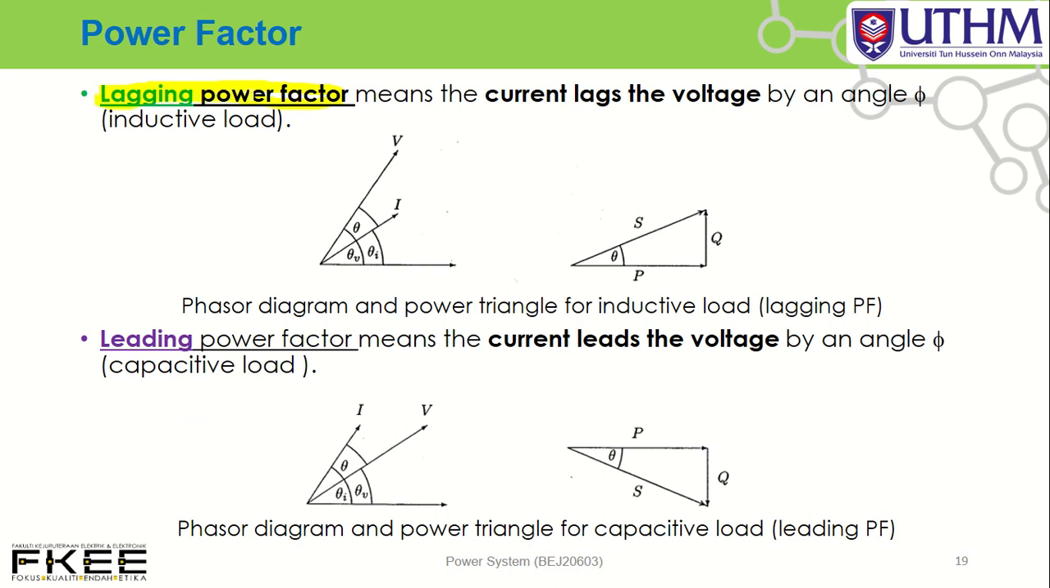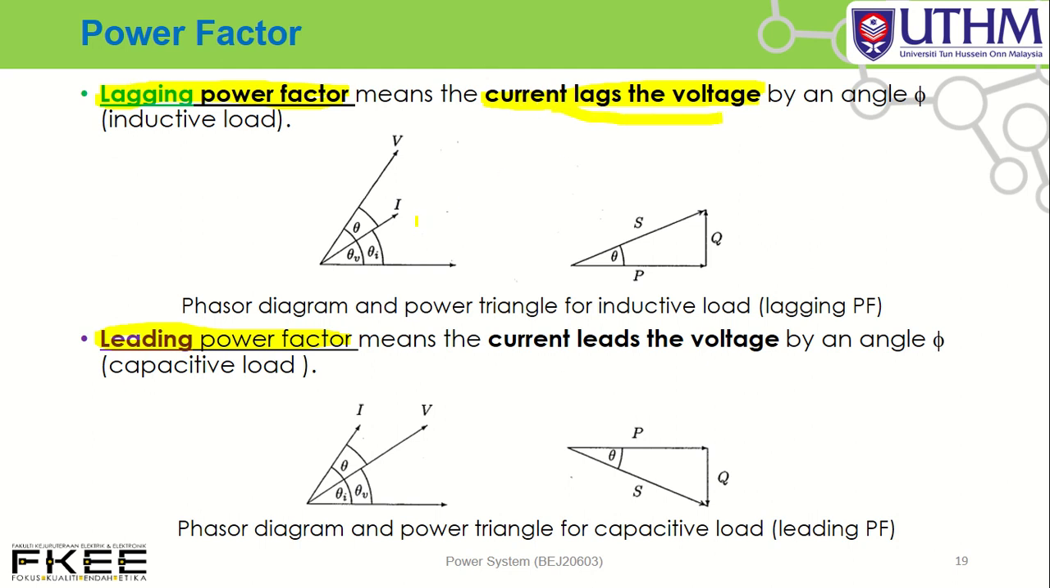Okay, we have two types of power factor. We have a lagging power factor and a leading power factor. What is the meaning of lagging power factor? The lagging power factor means current lags voltage. This one you have to understand and remember. Lagging means current lags voltage.